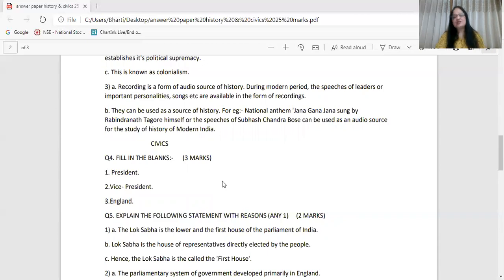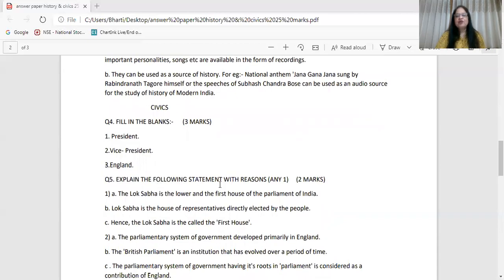Next question, the question number 5. Explain the following statement with reason. Lok Sabha is known as first house. Answer is Lok Sabha is the lower and the first house of Parliament of India. First point. Second point. Lok Sabha is the house of representatives directly elected by the people. Third. Hence the Lok Sabha is called the first house.